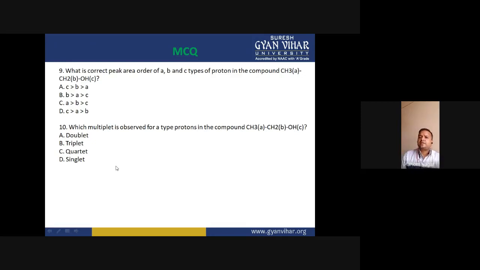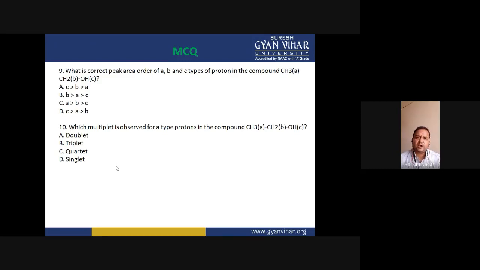The ninth question is: what is the correct peak area order of A, B, C type of protons in the compound CH3CH2? If you talk about A, B, and C type protons, their ratio is 3:2:1, and the peak area ratio would be the same.